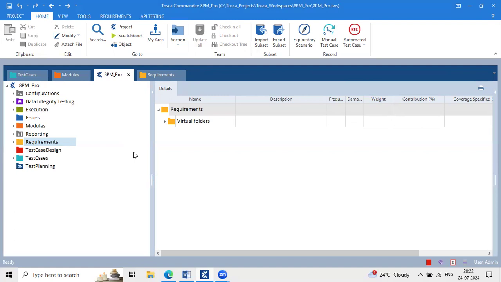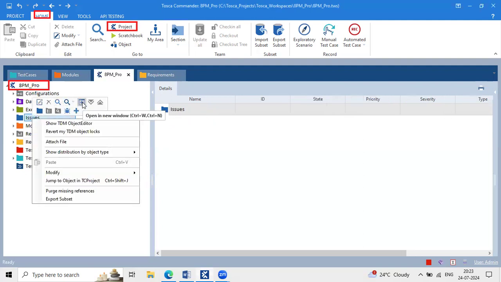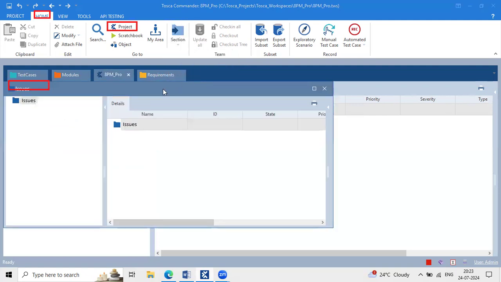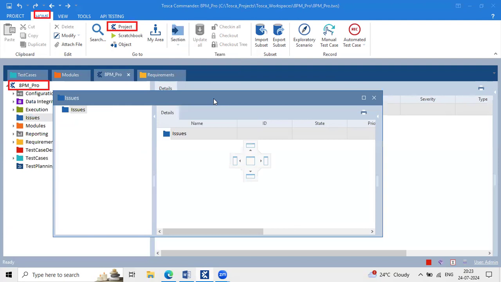About the section part, what we did earlier was going through home tab, project, project level, then click operations, section, right click, plus icon. Instead of doing it like this, simply go with the sections. Whichever section is required, just click on that. Now this one is forming into a different window, right? Drag and drop this window from here to here.